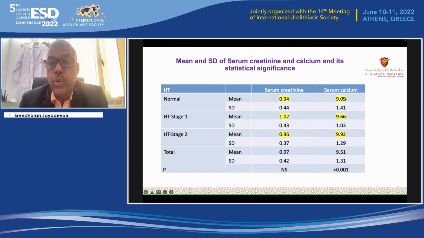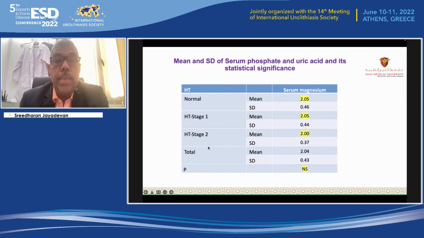So 9.09 in normal, whereas 9.92 in stage 2 patients. Coming to phosphate, again, there is no statistical significance, it is almost the same. But in the case of uric acid, again, it increases as the stage of hypertension increases, which shows statistical significance. Coming to magnesium, magnesium also does not show statistical significance, it is almost the same in different stages of hypertension.